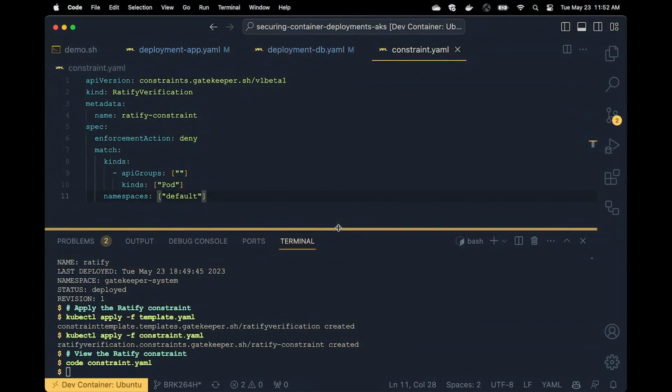And then I'm also constraining this to only run in a particular namespace. I'm having it only constrain default. So if I were to create a demo or a dev namespace on the same cluster, Ratify wouldn't be monitoring that particular namespace and rejecting deployments.